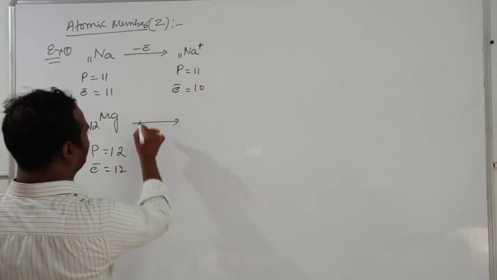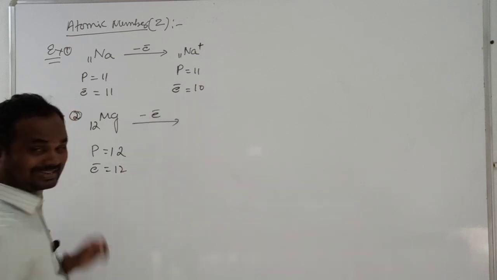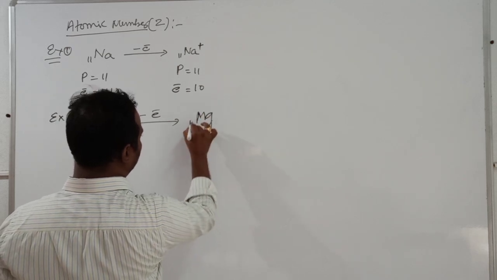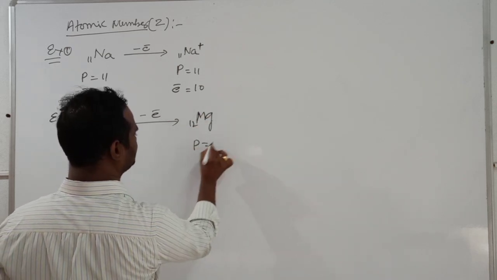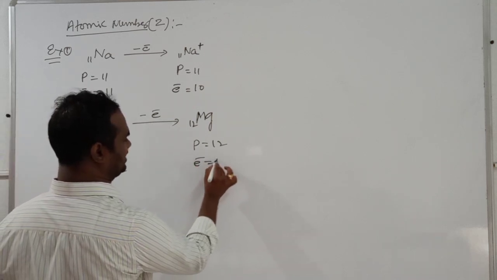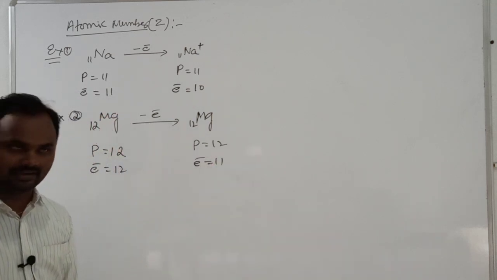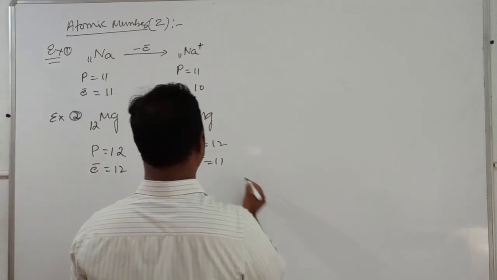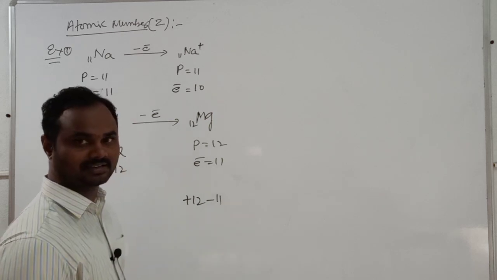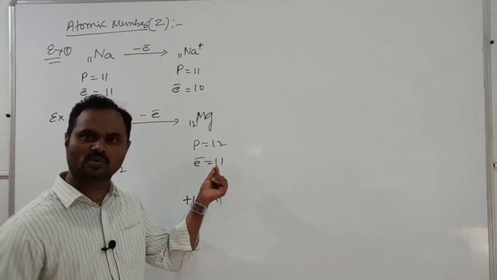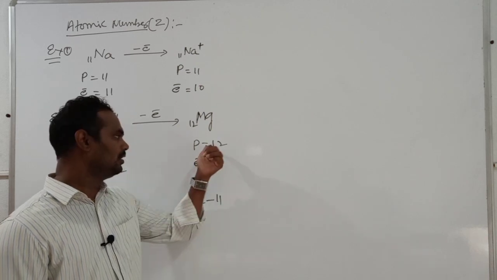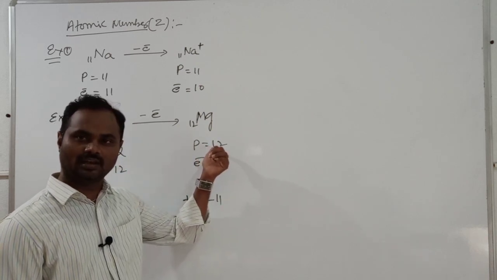When I remove one electron, then what happened? Mg, the atomic number is 12 only, protons are 12 only, but since we removed an electron, the electron number decreases, it becomes 11. Okay, now here the sum is plus 12 minus 11. Reason: each electron is minus 1, into 11 is minus 11, plus 1 into 12 is plus 12.